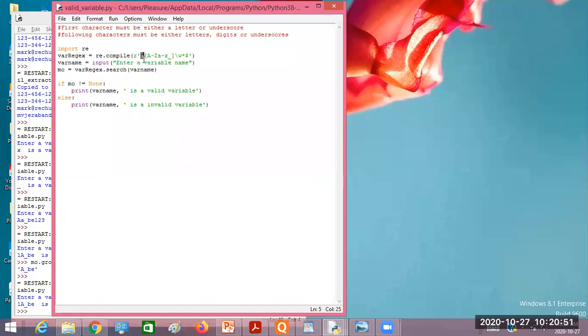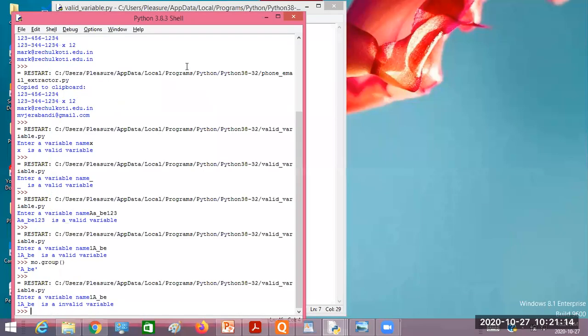So that's why it was giving an invalid variable name as valid. But when you limit it so the entire text must match with the given pattern, then you can go with this caret symbol and this dollar symbol, so that if anything else is not matched in the given pattern, then it is going to be invalid.